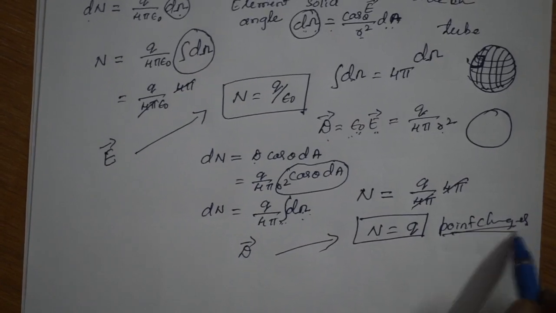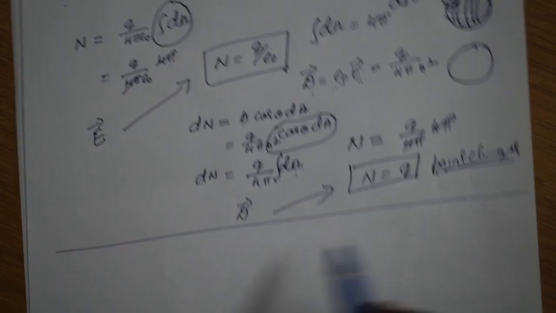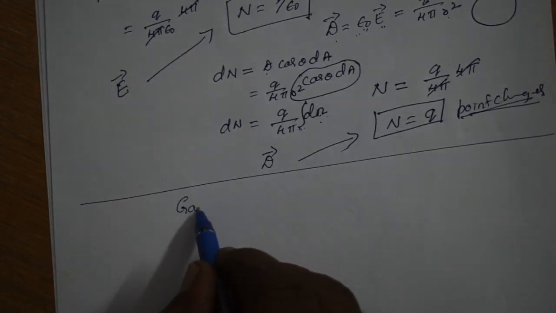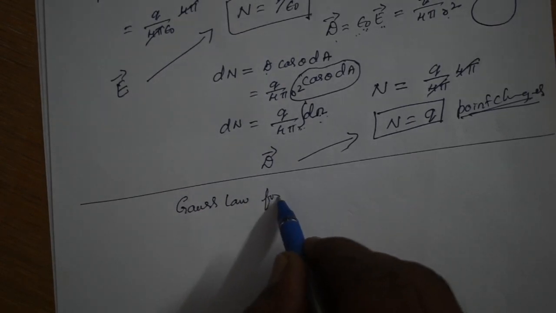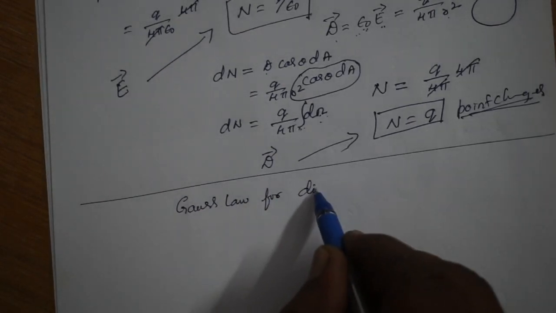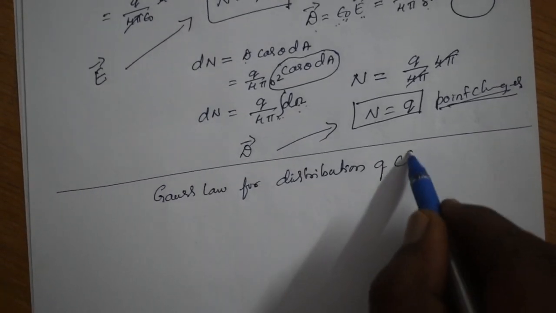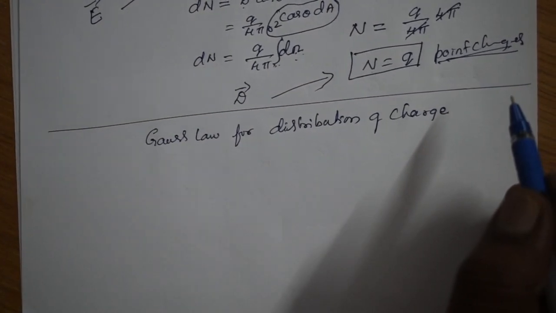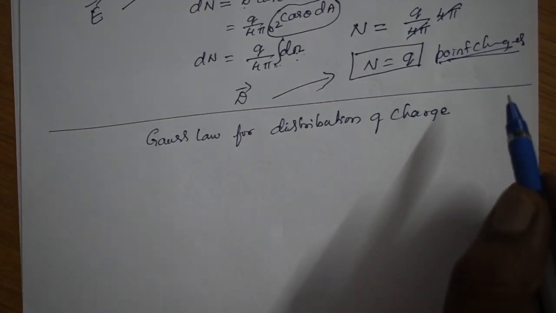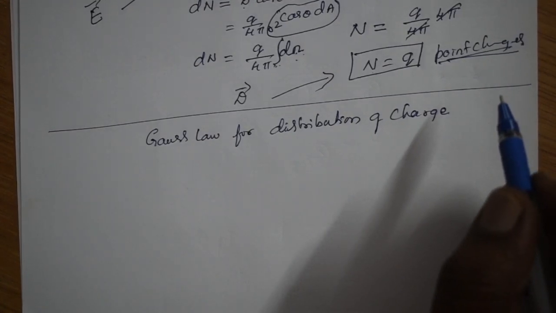For point charges. So this is regarding Gauss law for conducting material. Now we go for the Gauss law for a distribution of charges. In the previous part, we studied Gauss law for conducting material, which is nothing but for point charges, meaning the source is just a point.